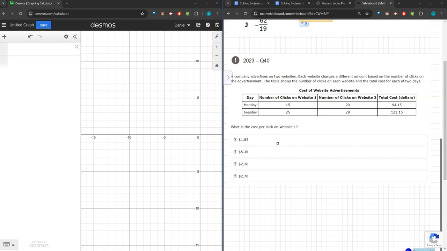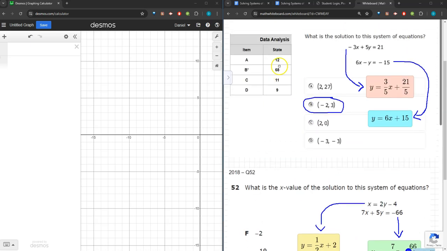Class, today we're looking at question 40, and we're going to write a system of linear equations and then solve using our calculator and or Desmos, of course. So first, I've got to read it. Let me see how this problem goes. It says, a company advertises on 2 websites. Okay? Each website charges a different amount.